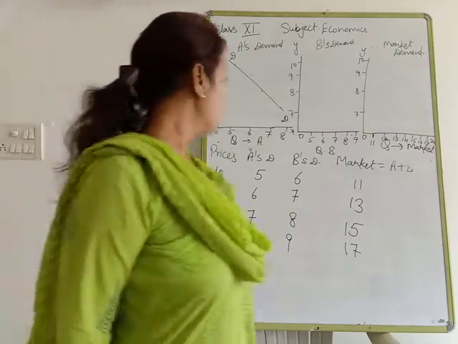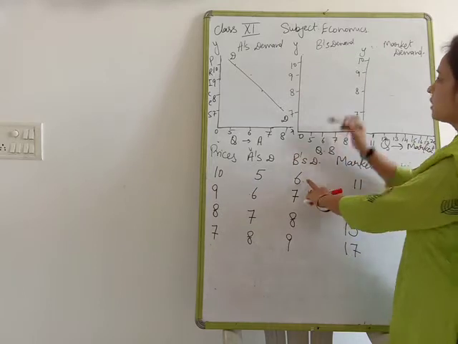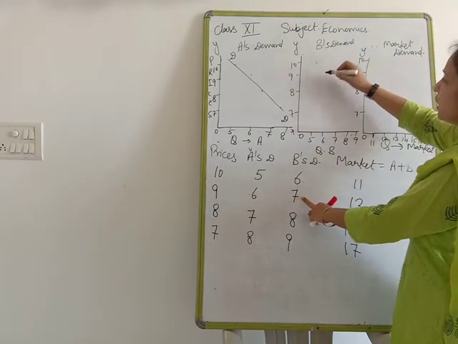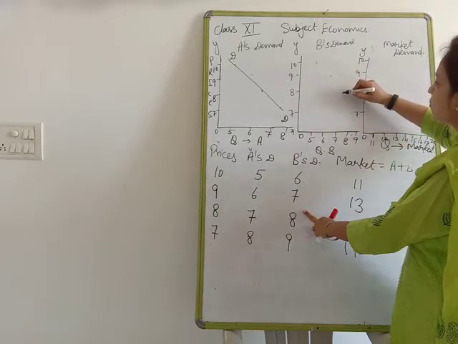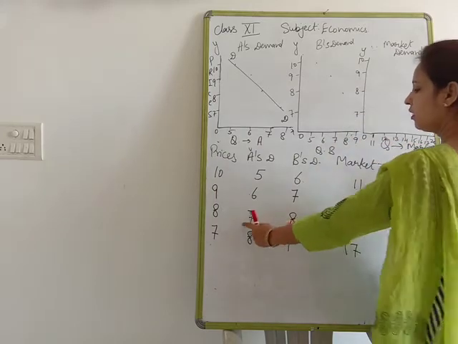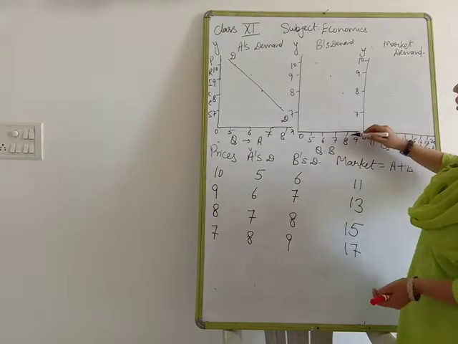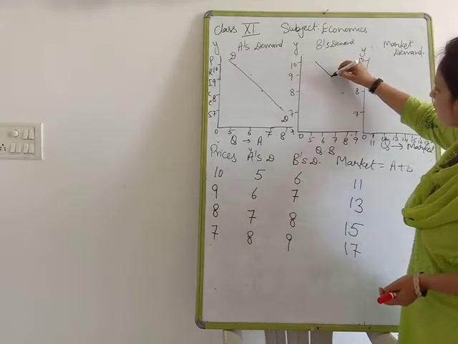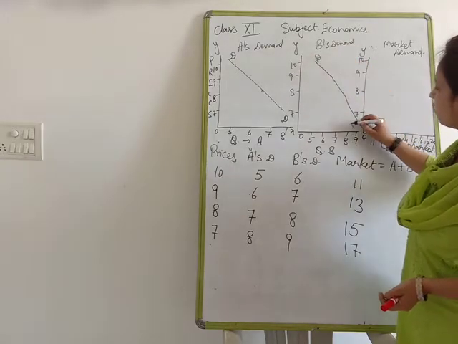Clear? Now, if the prices are 10, how much is B going to demand? 6. If the prices are 9, then he is going to demand 7. If the prices are 8, he is going to demand 8. At 7, he is going to demand 9. Clear? Now add it. You will be able to find a straight line only.